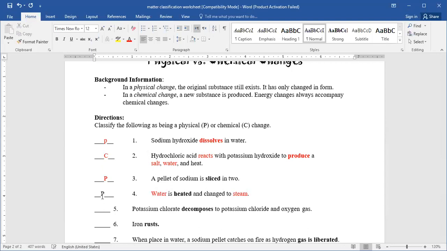So that's a physical one too. Potassium chloride decomposes, and decomposes, that's a word for chemical change, into potassium chloride and oxygen. So changes from one matter into other matters. So that's a chemical change.